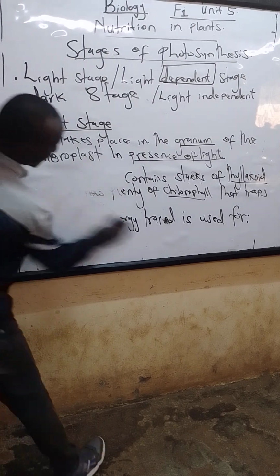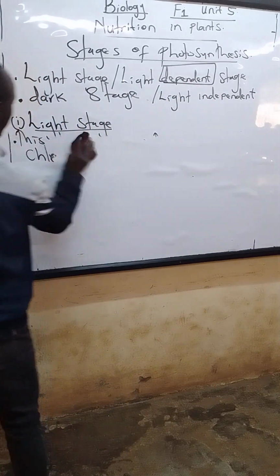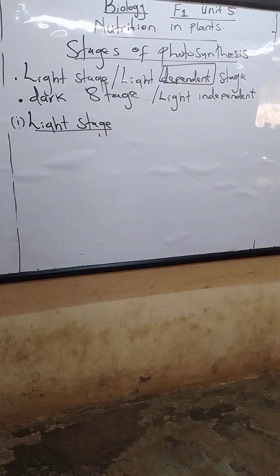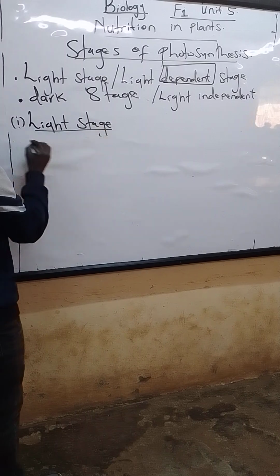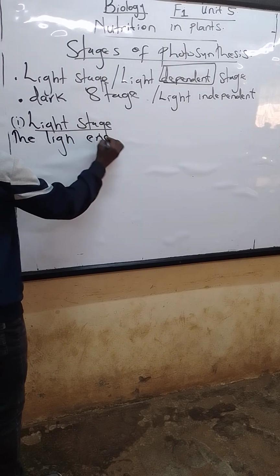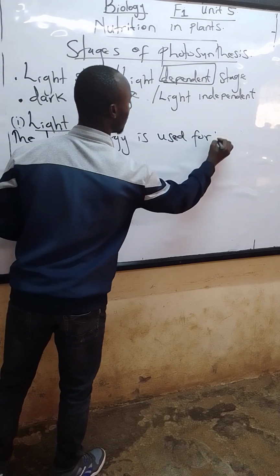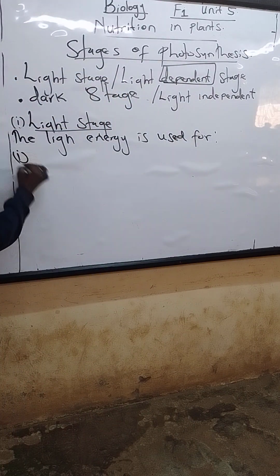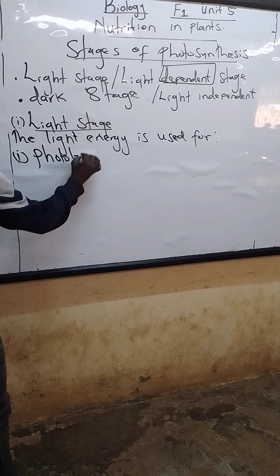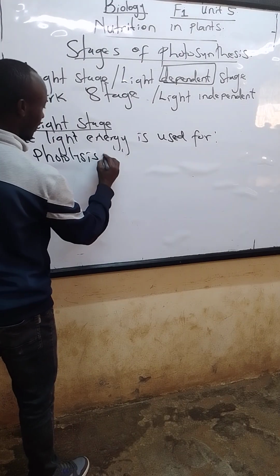Remember, we're still under the light stage. The light energy is used for, number one, a process called photolysis.